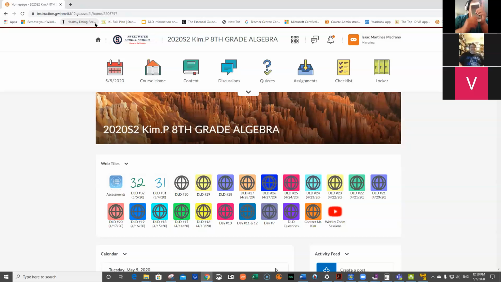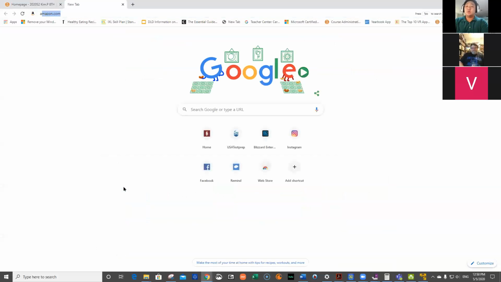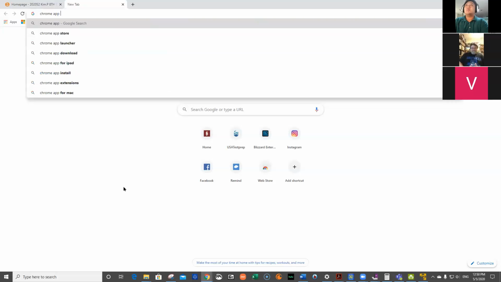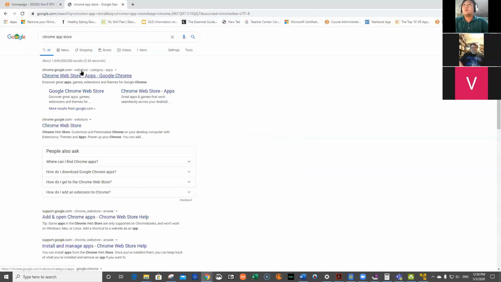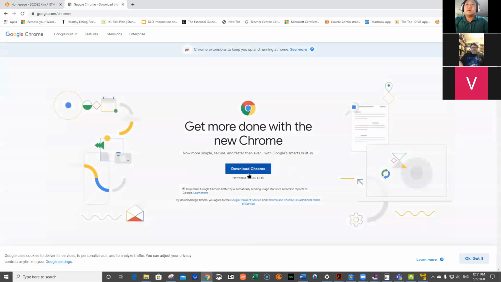This is for educational purposes. If you are using an iPhone, please make sure you download Google Chrome. If you try to use the internet browser on your iPhone, it will not work on your assessments. So just go to the App Store and download Chrome. If you're on your phone, go to the App Store and download Google Chrome.